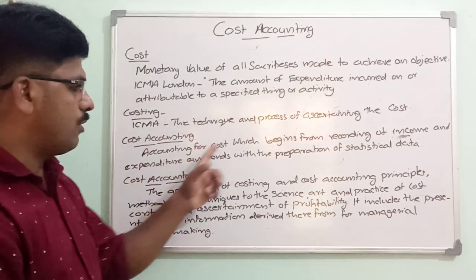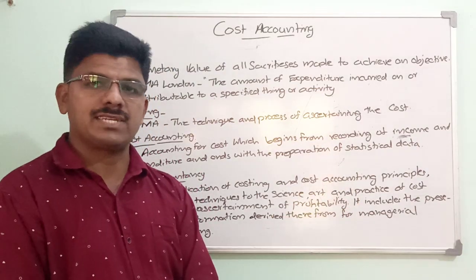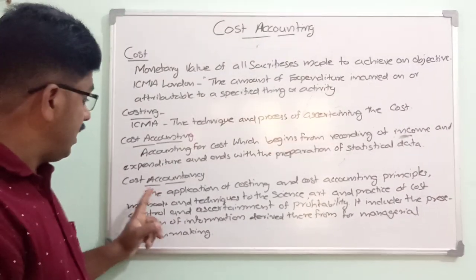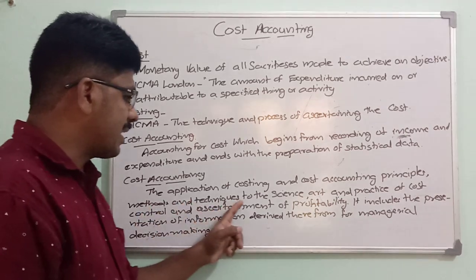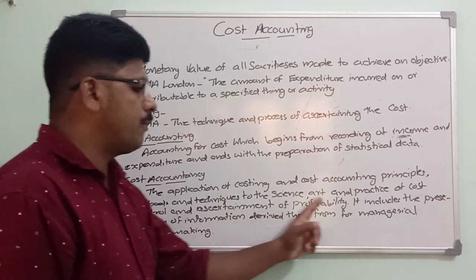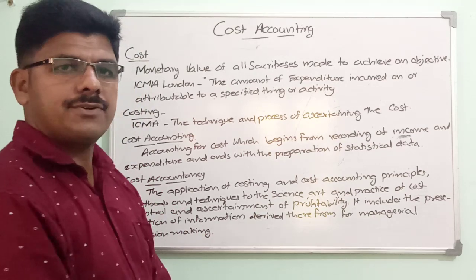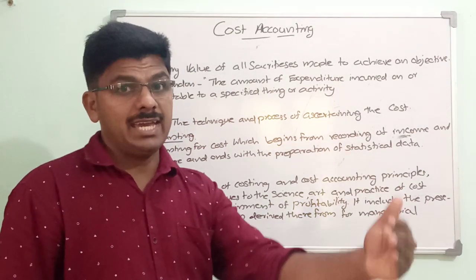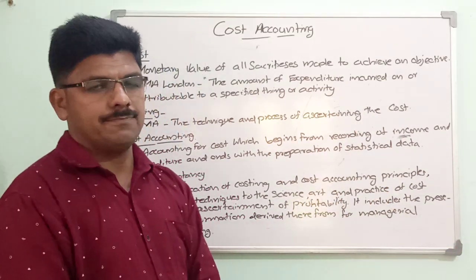So cost accounting is an accounting for cost which begins from recording of income and expenditures and ends with the preparation of statistical data. Next, cost accountancy, the fourth term. Cost accountancy is the application of costing and cost accounting principles, methods and techniques to the science, art and practice of cost control and ascertainment of profitability.